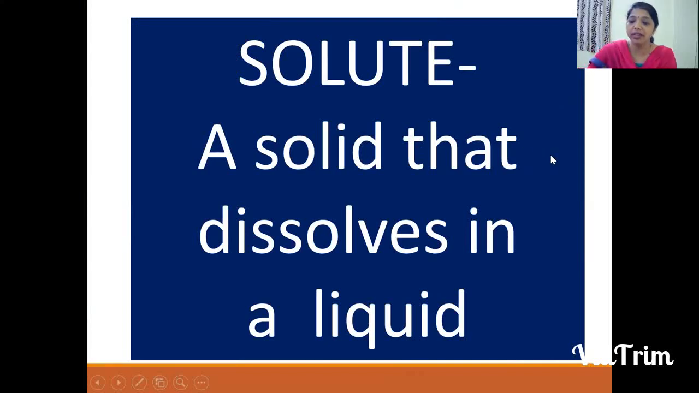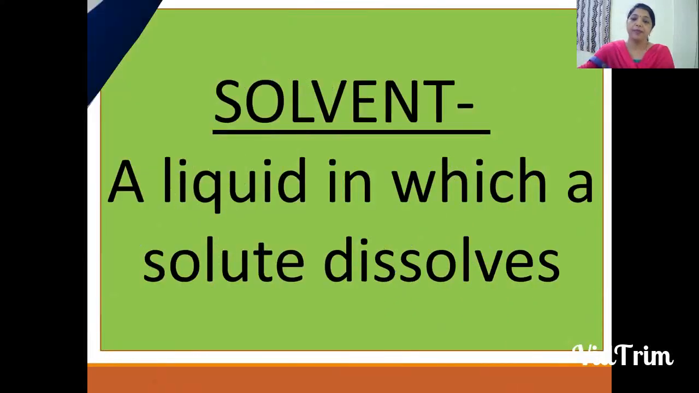Okay. So we will learn about solute. Solute is a solid that dissolves in liquid. Here, what is the solute we have taken in this experiment? We took sugar. Sugar is a solid that dissolved in liquid. Which liquid? Water. Then what is a solvent? Solvent is a liquid in which the solute dissolves. Here, what is the solvent we took? Water. We can take the example of milk also.